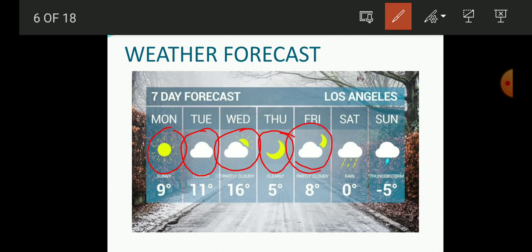And for the representation of rain, the weather forecast shows this type of image for a rainy day: the cloud, with some water droplets marked from it. And for the thunderstorm, we mark the lightning effect by the cloud. So these are the representations in the form of pictures which are used in the weather forecast.